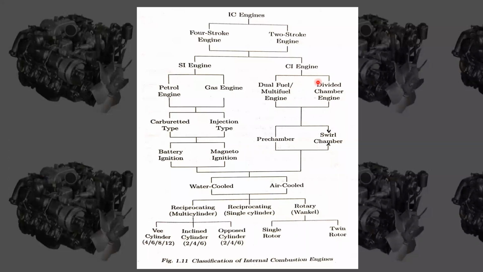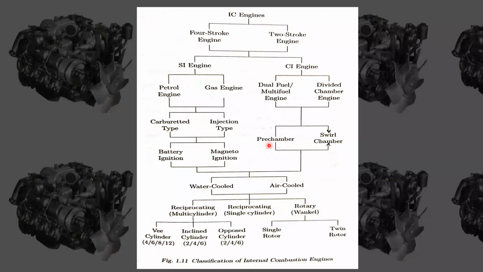And coming to the CI engine, whether it is a dual fuel or divided chamber engine, we are going to have both types. Under dual fuel also we have both pre-chamber and swirl chamber. That means within the combustion chamber, depending on how the fuel gets into the cylinder, these two are classified.